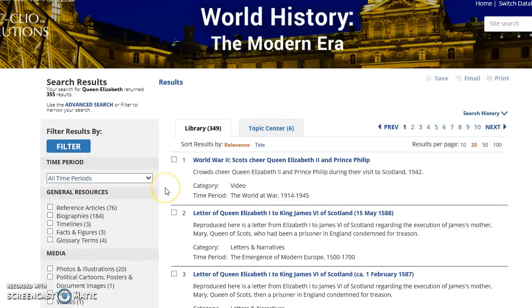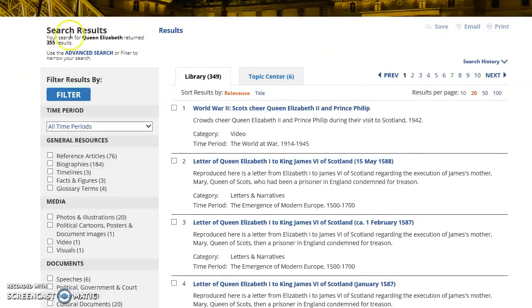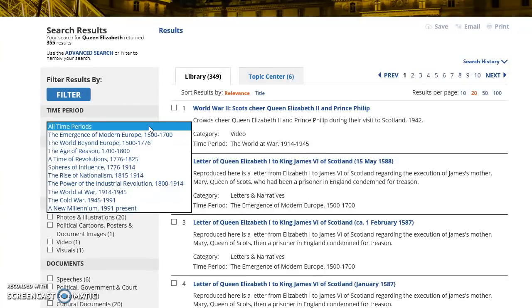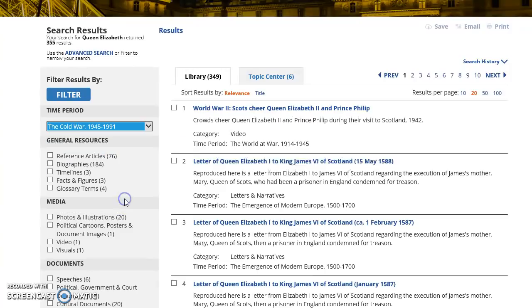All right, as with every database that we've gone over so far, over here is your filters, and they're just as important. Most students tend to give up on databases altogether. They get overwhelmed with the 349 options because they're not sure about how to use these filters. So please use them. First they ask you all time periods. No, how about we go through till what? Cold War era? Sound good? Let's just click that.